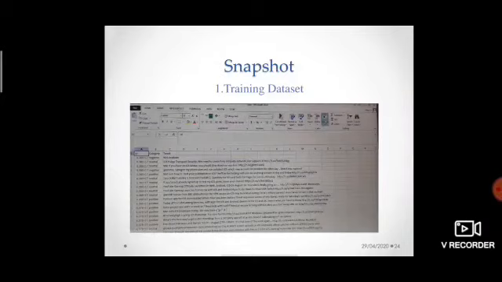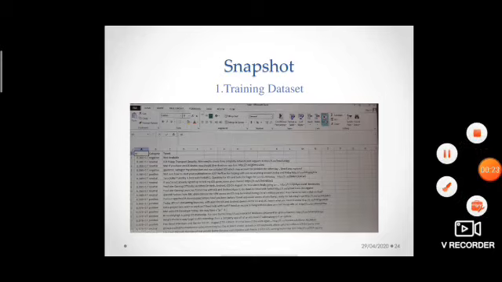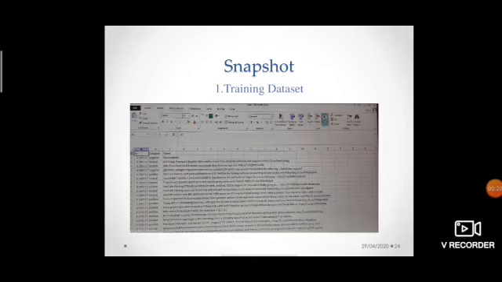Okay, so let's start with the snapshot of the system. First one is the training data set. The data set is in CSV format, that is, comma separated values. The first field in it is ID, which is of integer 64 type. The second field is the category, and the third field is the actual tweet. This data set contains 5402, that is, about 5400 rows of data.